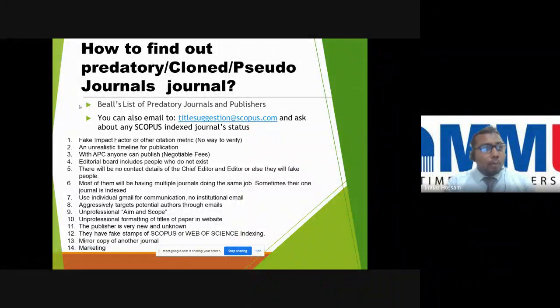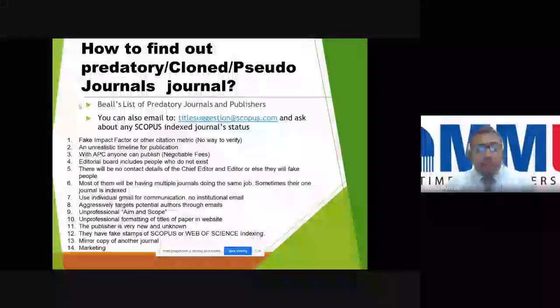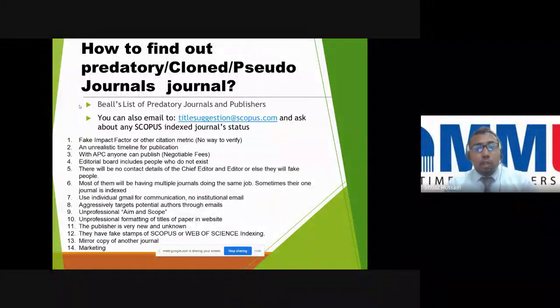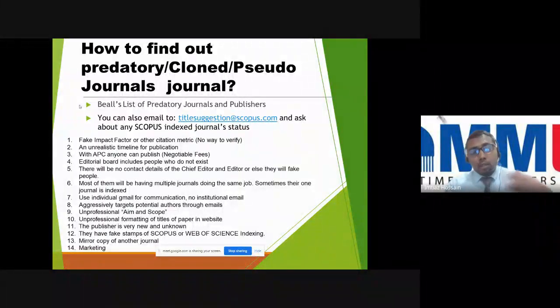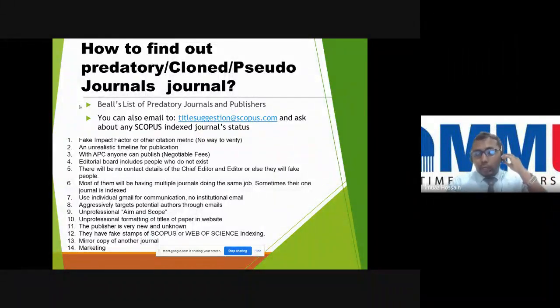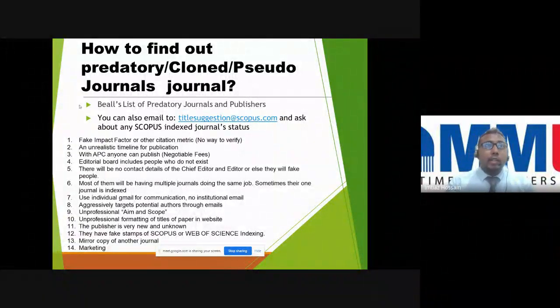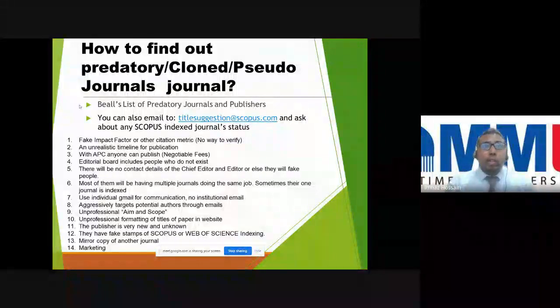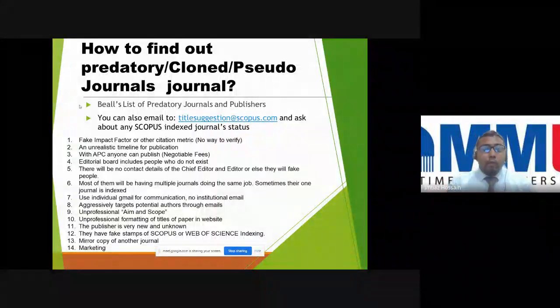And then for Scopus articles, in the last 5-6 years, in Scopus and Web of Science also, some journals are using the names of other journals to fool the academia. So if you suspect, you can directly email Scopus. This is the email, title suggest at scopus.com. Within 48 hours they will reply. I also checked this. They will give you the latest update on whether these journals are still in Scopus, or whether they are predatory or not. Or if they suspect that a journal is going to be predatory, they will inform you that it is under investigation. So try to be careful before submitting.